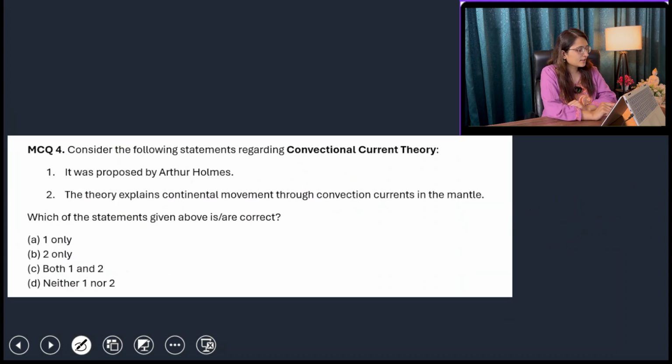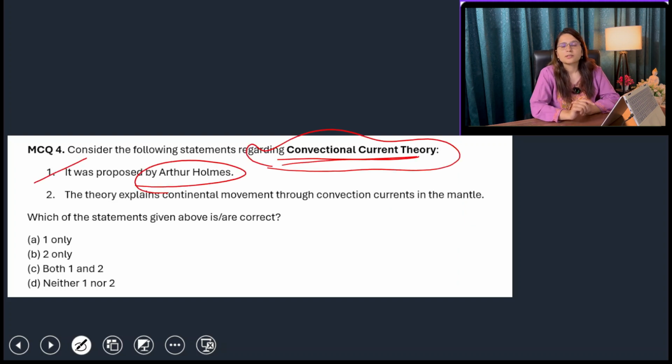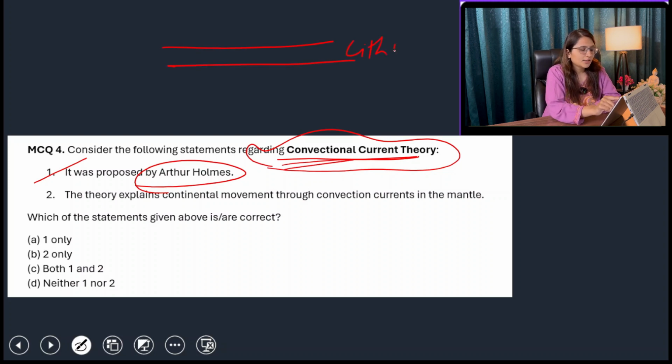Next: consider the following statements regarding convectional current theory. This theory was first proposed by Arthur Holmes. We know what convection is. Convection is the circular movement of the particles of a gas or other molecules. Like we know that this is your lithosphere, the crust and the uppermost part of the mantle. Then we have the asthenosphere. Okay, this is your asthenosphere.